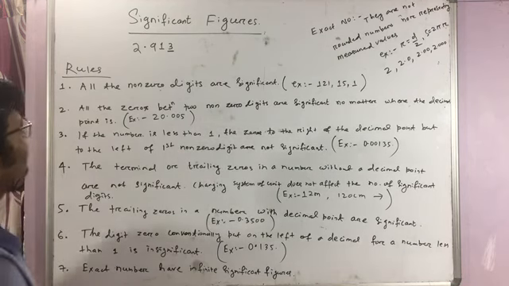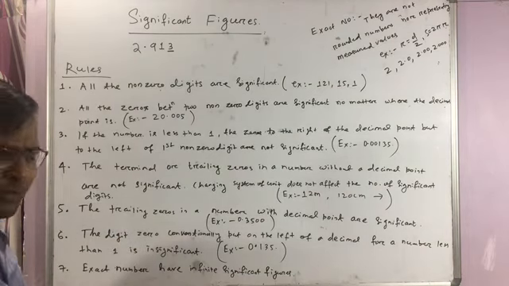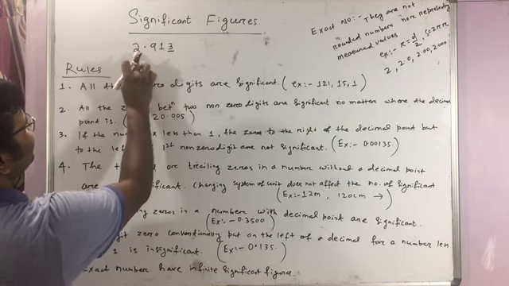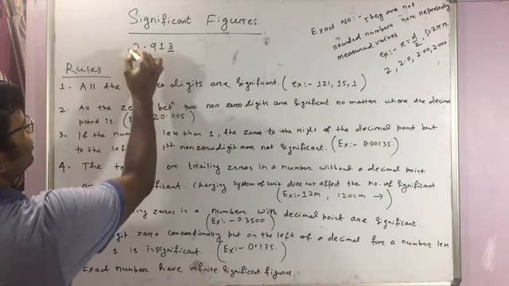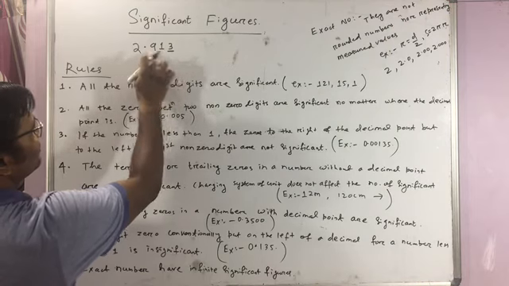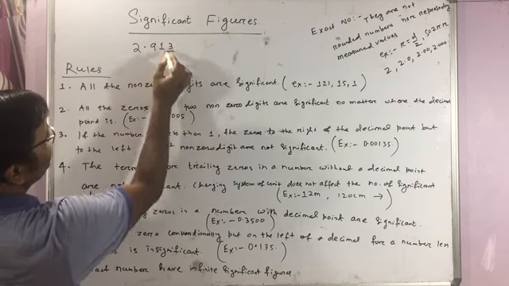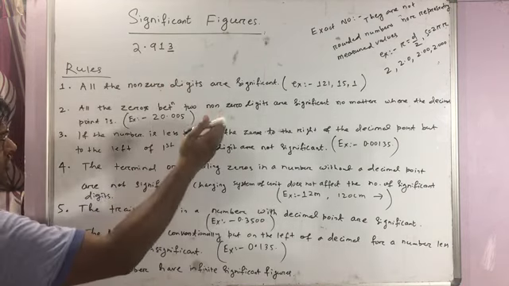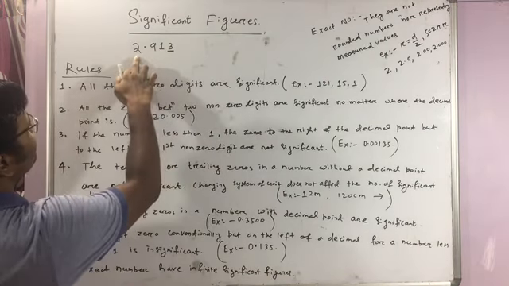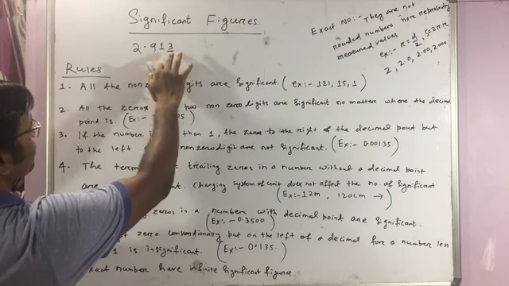Suppose with the same instrument you take 10 different observations. You will see most of the time the digits 291, these three digits, won't change. Only the last digit may change from observation to observation. Like in the first observation you measured 2.913, in the second it may be 2.912, like that.